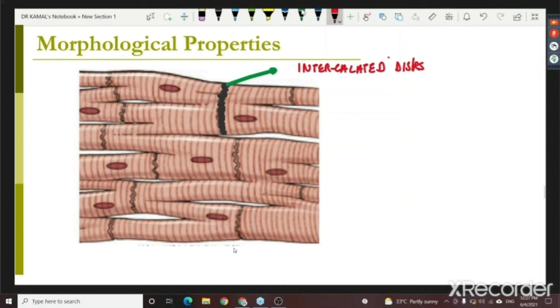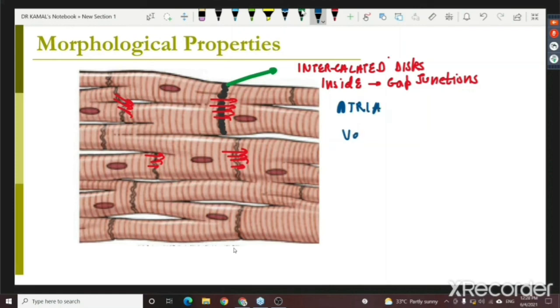Inside the intercalated disc, I have what? Gap junctions, which allow rapid transmission of ions to pass from one cardiac muscle to another. Right? That is why the cardiac muscle, including the atria and the ventricles, they both behave as a functional syncytium.